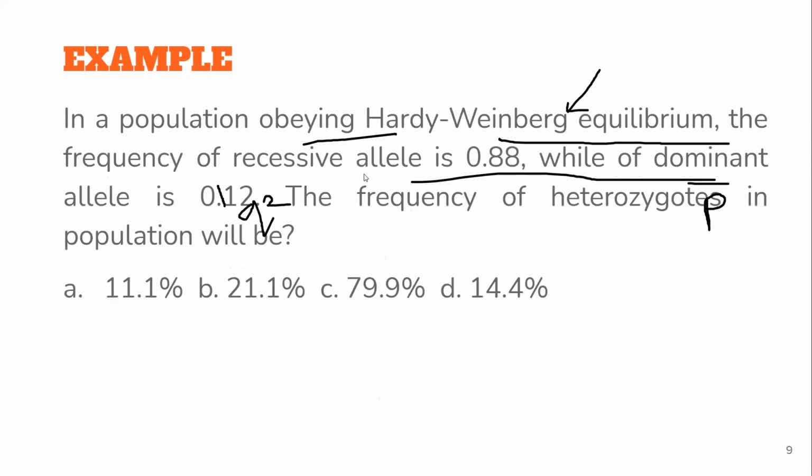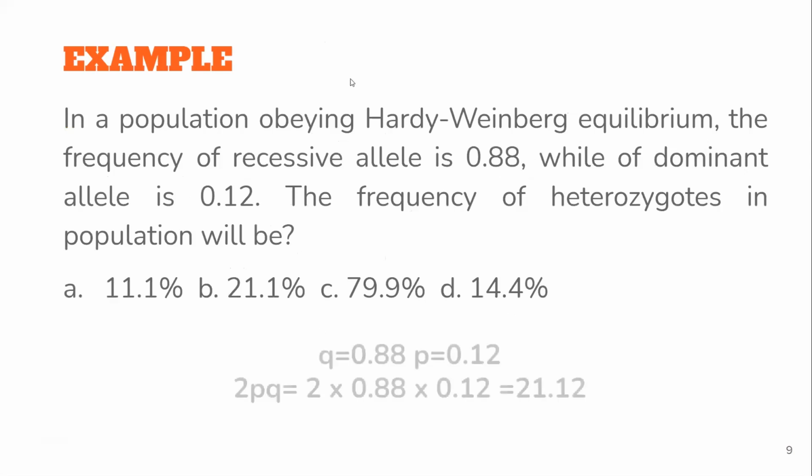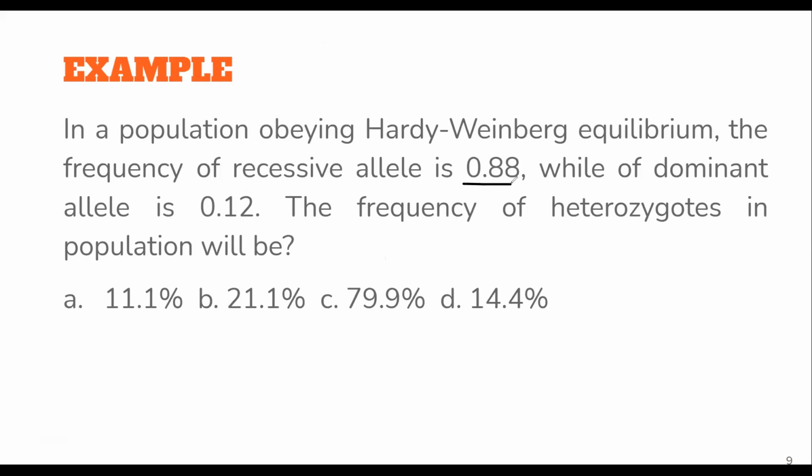Next question. What does the next question say? In a population obeying Hardy-Weinberg equilibrium, the frequency of the recessive allele is 0.88, while that of the dominant is 0.12. The recessive allele, that means this is nothing but Q, this is r, and they are asking you heterozygotes.